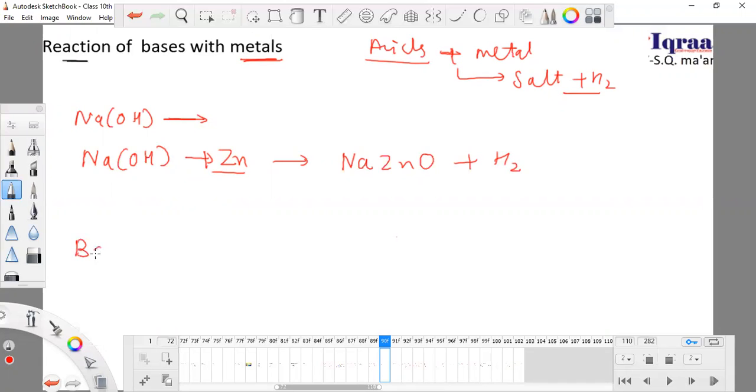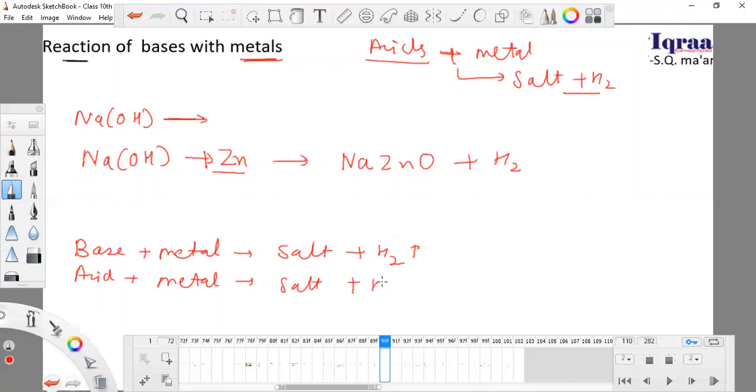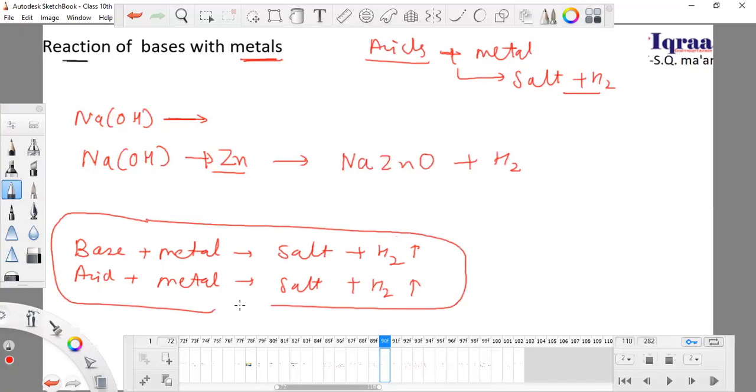When a base reacts with a metal, it will form a salt and hydrogen gas. Same thing with acids: when an acid reacts with metal, it will form salt and H2 gas.